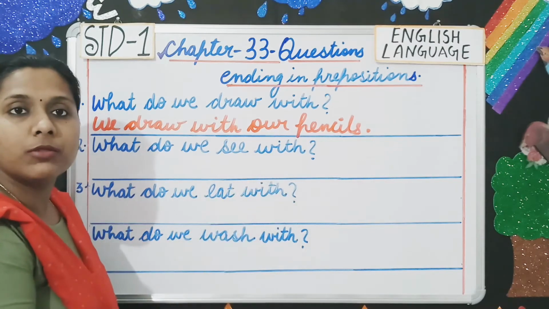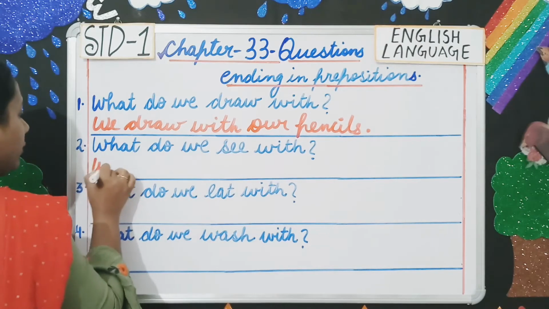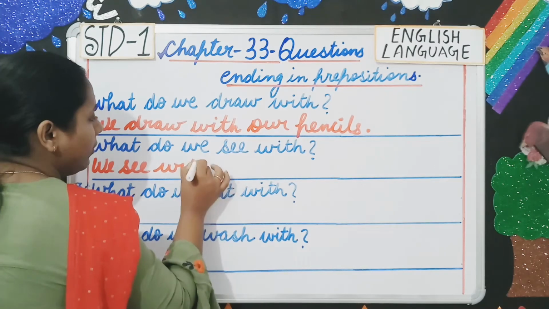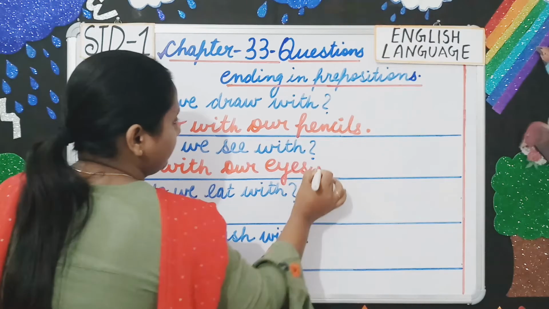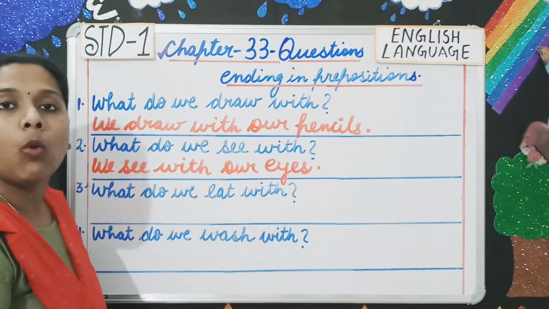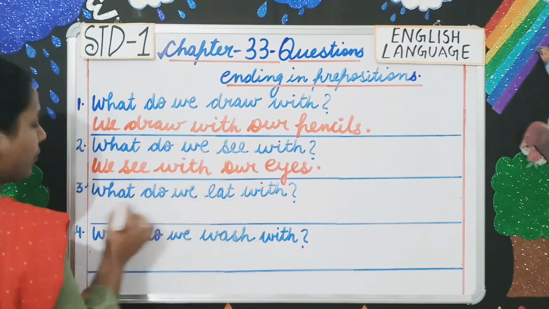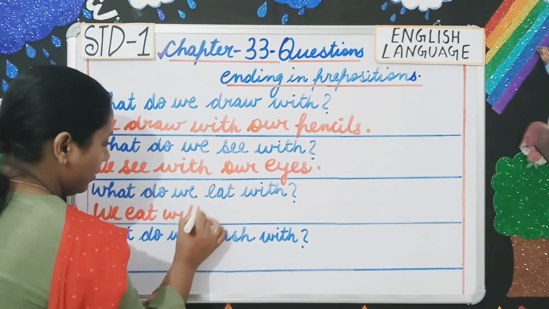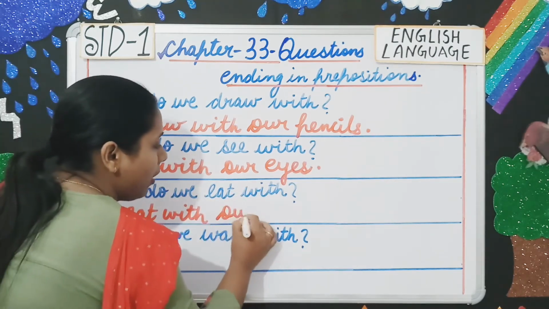Next, what do we see with? What do we see with, students? With our eyes. So you will write we see with. From the question only you will copy we see with our eyes. Clear? Next, what do we eat with? Now what do we eat with, students? We eat with our mouth. So you will write we eat with. We are copying from the question. We eat with our mouth.